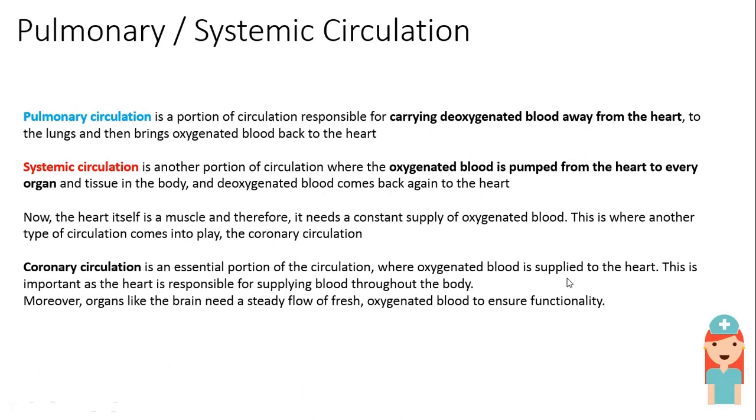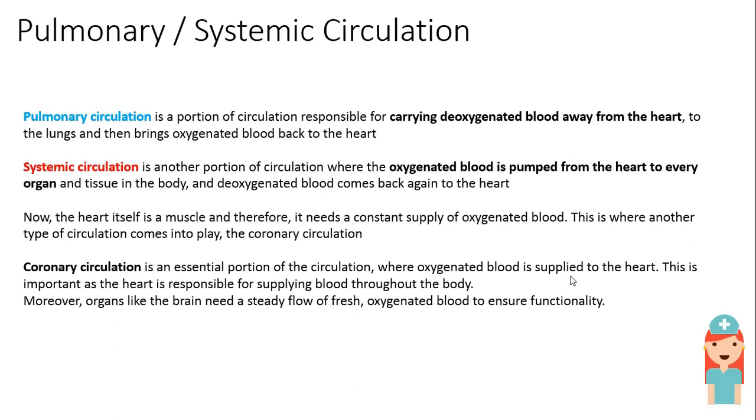This is important as the heart is responsible for supplying blood throughout the body. The heart also needs some amount of blood. So this is where coronary circulation comes into place. Moreover, organs like the brain need a steady flow of fresh oxygenated blood to ensure functionality. So there is something called coronary circulation also.